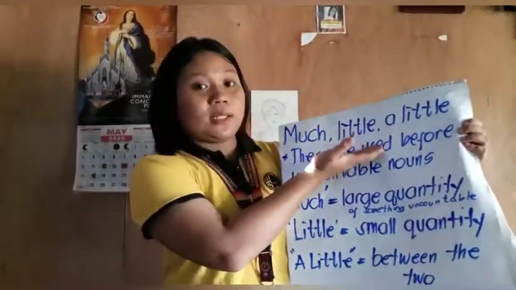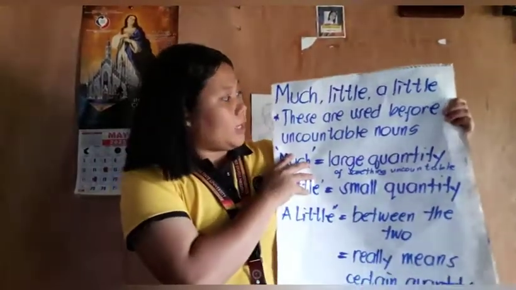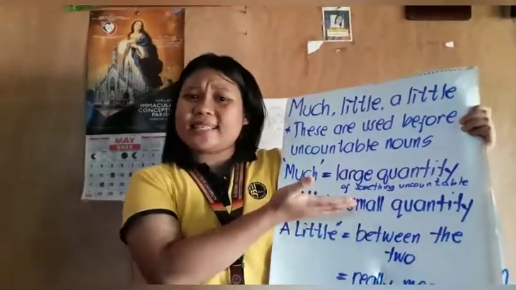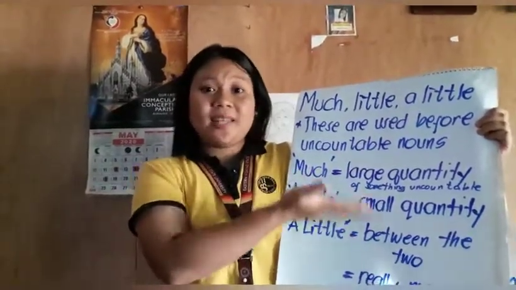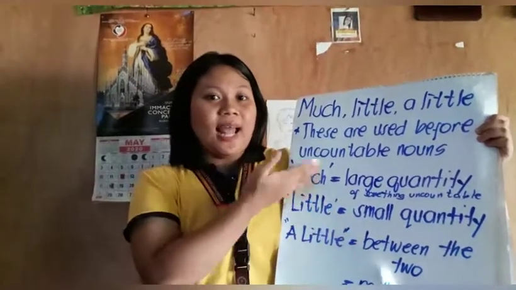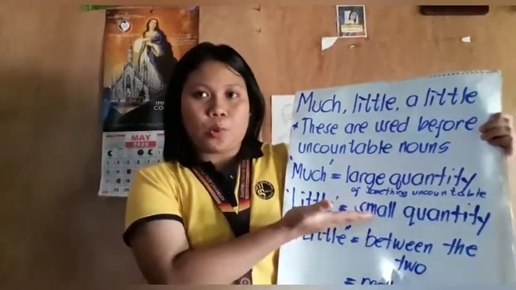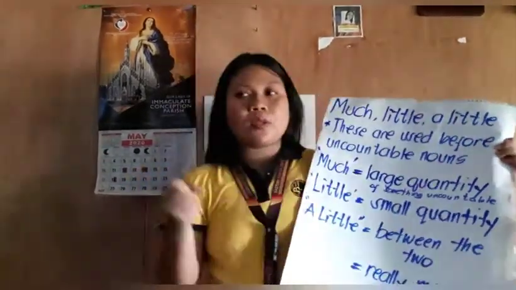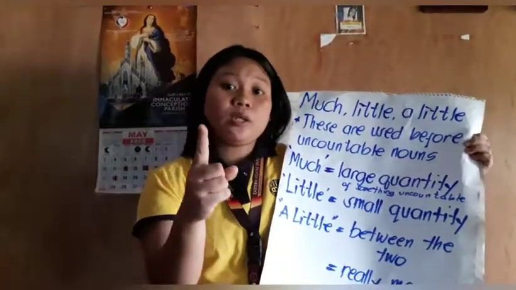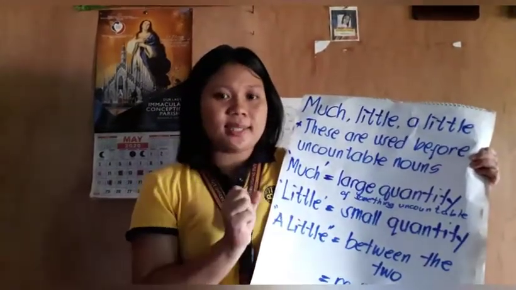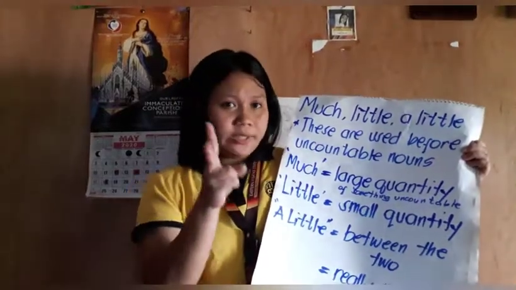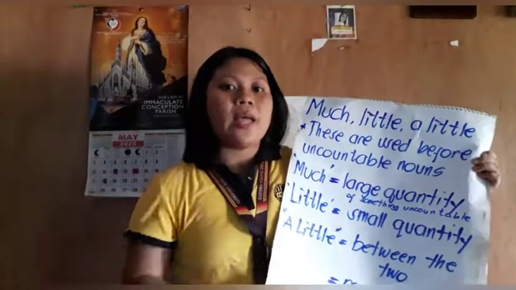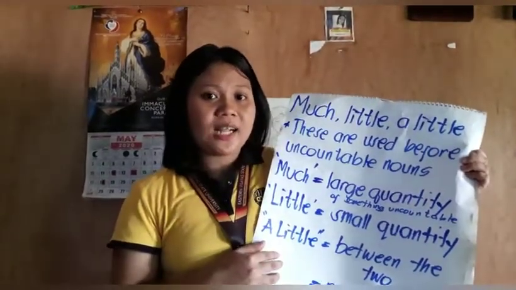Much, little, and a little. These are used before uncountable nouns. Then, what is an uncountable noun? An uncountable noun is a noun that you cannot add a number to, or simply a noun that you cannot count. For example, you can say one book, two books, but you cannot say one rice or two rice. Rice doesn't take a plural. Therefore, rice is an uncountable noun.